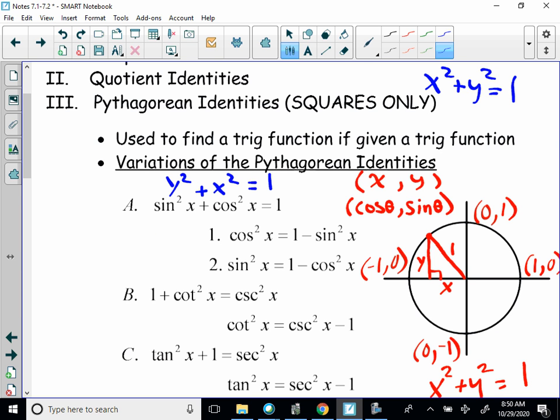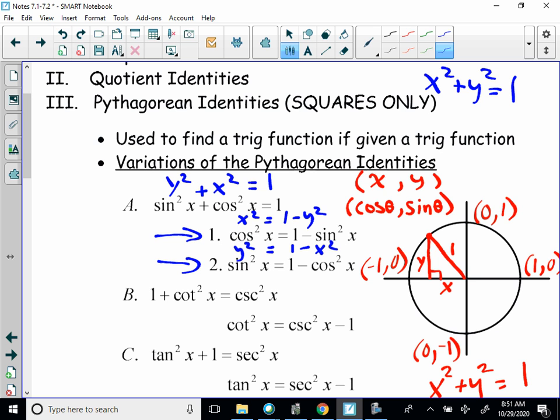And you should be able to rearrange these identities into different forms. For instance, cosine squared x is equal to 1 minus sine squared x. Well, that also means that x squared is equal to 1 minus y squared, algebraically. We could also say that y squared is equal to 1 minus x squared. Okay, so we can rearrange these trigonometric equations just like we could rearrange an algebraic equation. So we want to keep that in mind. And this all comes from the definition of our basic trig functions at a unit circle.